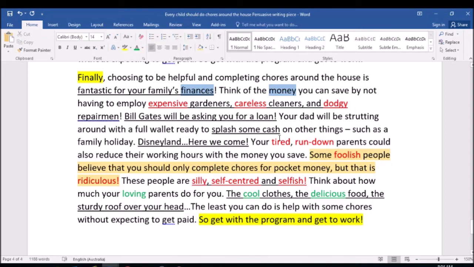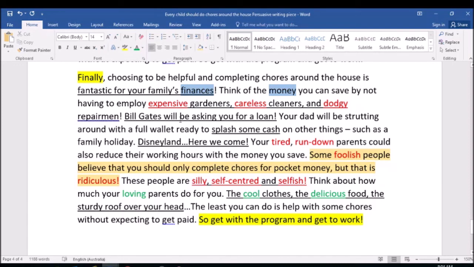Obviously just some rhyming. We don't tend to refer to rhyming as a really powerful strategy, but I have underlined that anyway. Disneyland, here we come. Some people could argue it's not a hyperbole because we could actually go to Disneyland, but I know personally, for myself, there is no way that I'd have enough money at this stage to take a trip to Disneyland. I've also got the rebuttal highlighted here, as you can see. Silly, self-centered, and selfish. That's a pair of three with some alliteration. Another pair of three that you can see there.